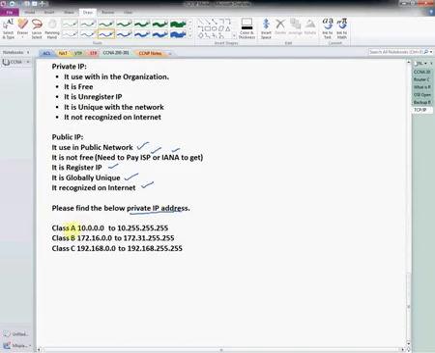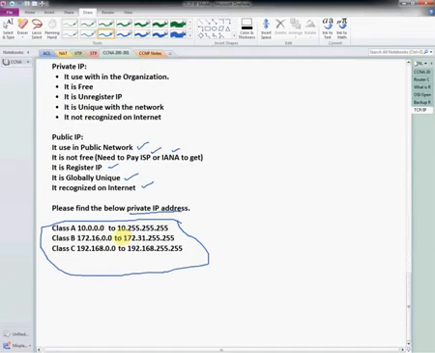So this is the private range. For class A, 10.0.0.0 to 10.255.255.255, for class B, 172.16.0.0 to 172.31.255.255, and for class C, 192.168.0.0 to 192.168.255.255. You just need to remember these ranges. Whenever we do any lab, we can pick any IP from here because it is private IP and we can use it in our internal organization.